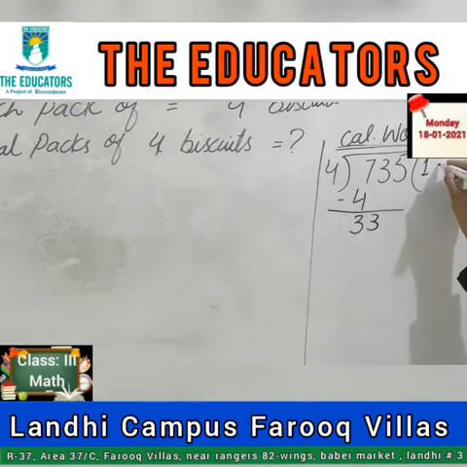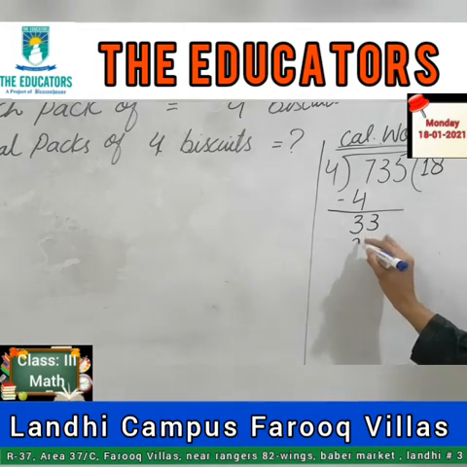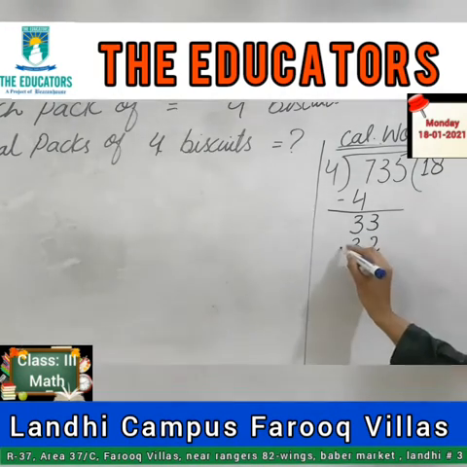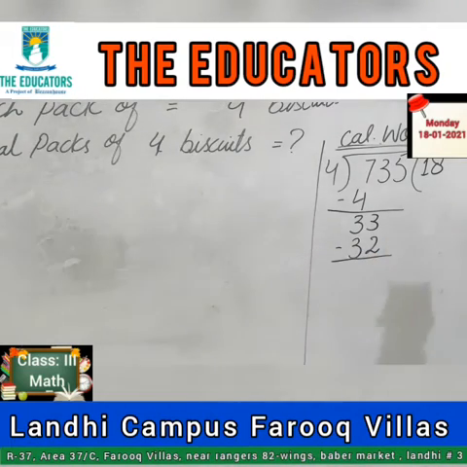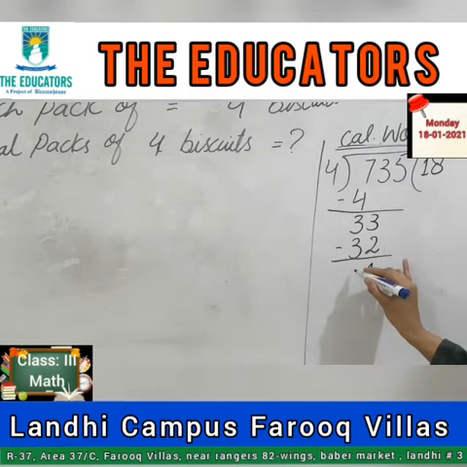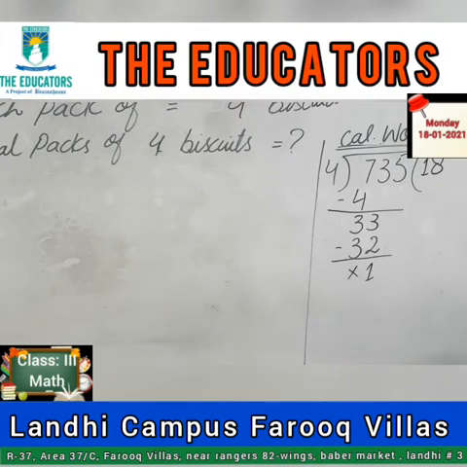Do you know 8 times 4 is 32? That is the lesser value. Now subtract: 33 minus 32 is 1, and there is no remainder yet. Does 1 come in the table of 4? No, impossible. So I will copy the next value, which is the ones, and the ones is 5. So I will copy 5 here.